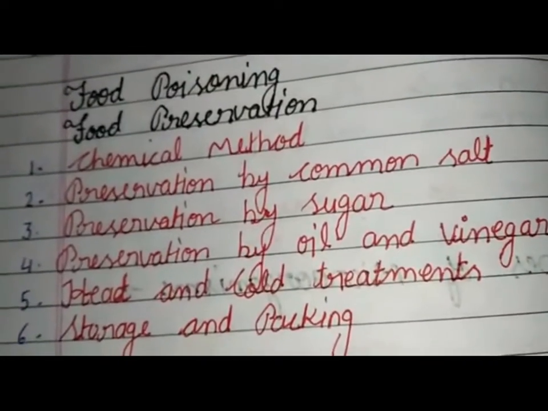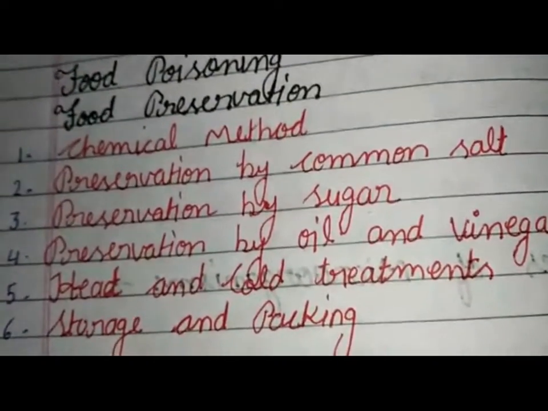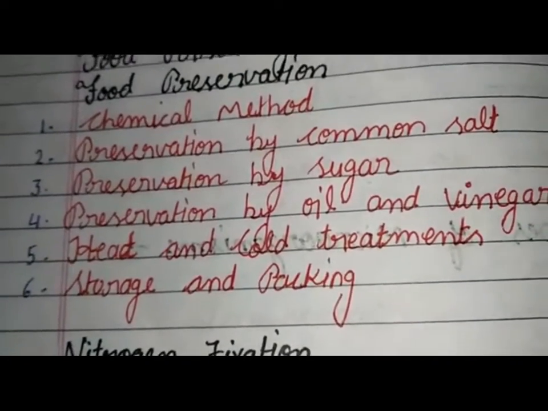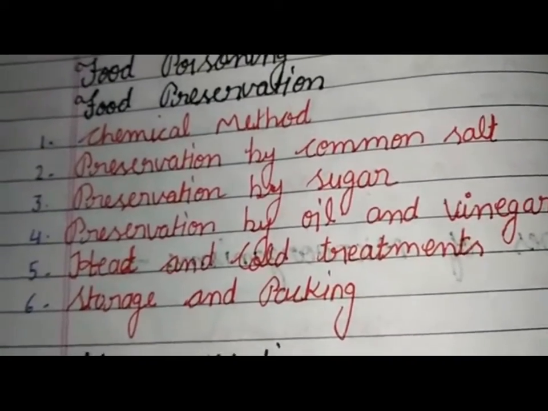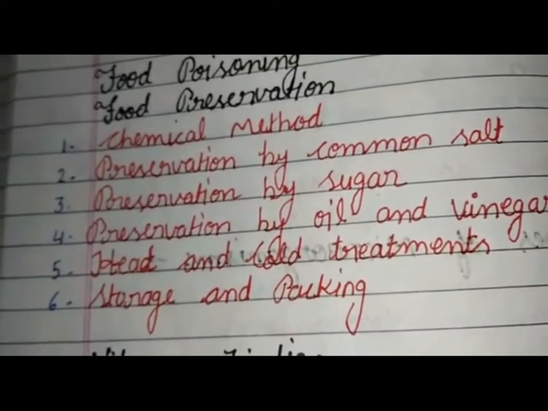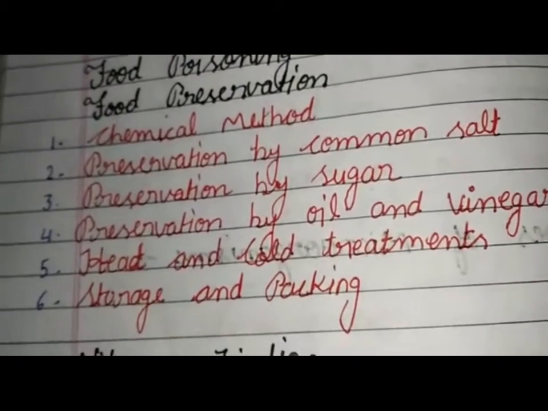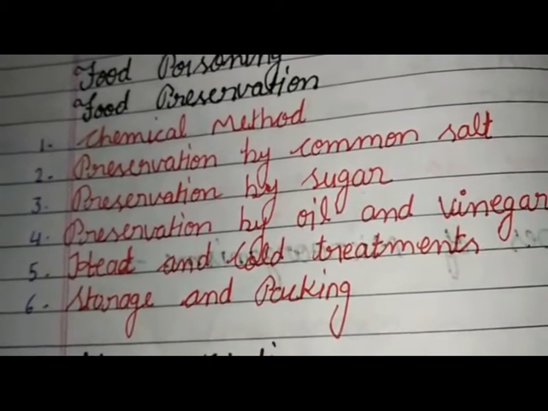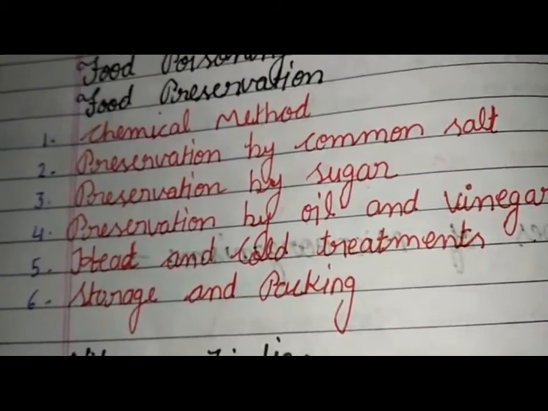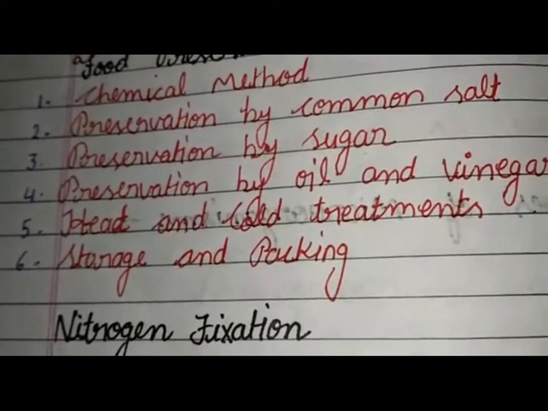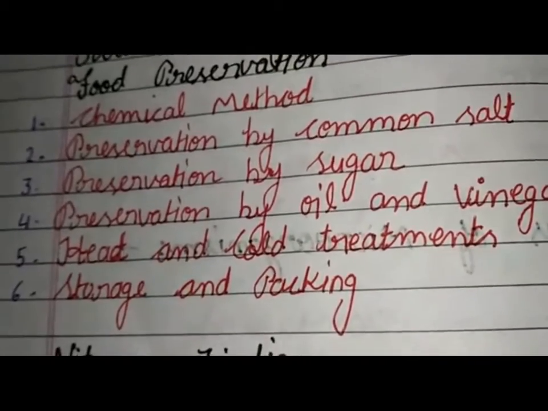Next, preservation by heat and cold treatment. We boil milk to prevent it from spoilage. It is a heating process, preservation of food by heating. And next, cold treatment. Food materials like milk, flour, cooked food, vegetables and fresh fruit are kept in a cool place like a refrigerator to prevent their spoilage.